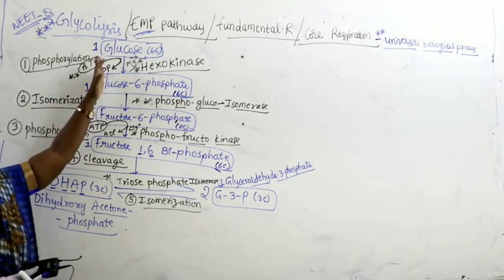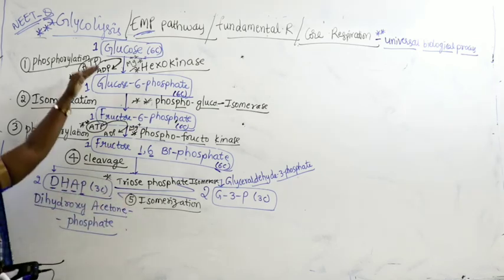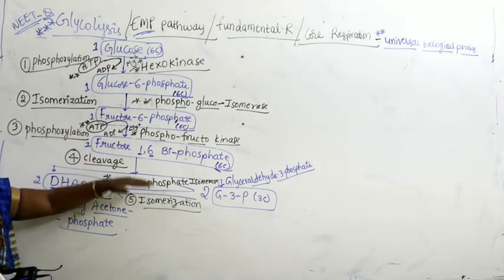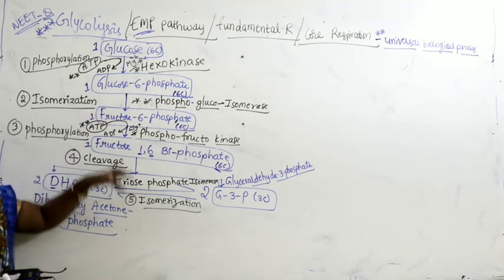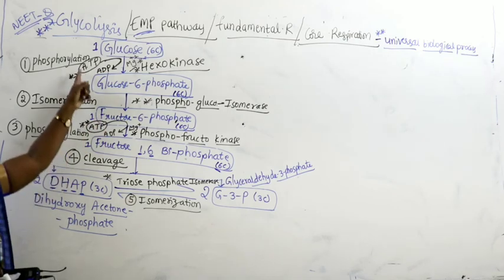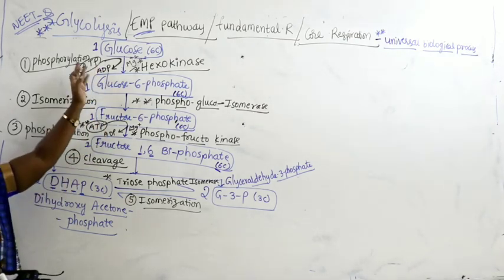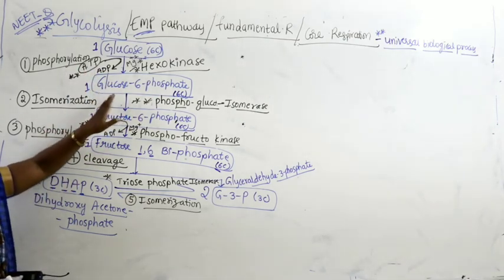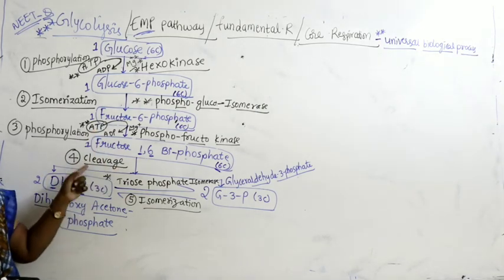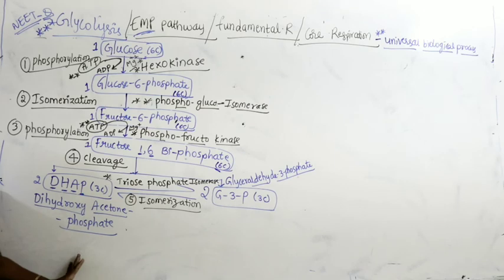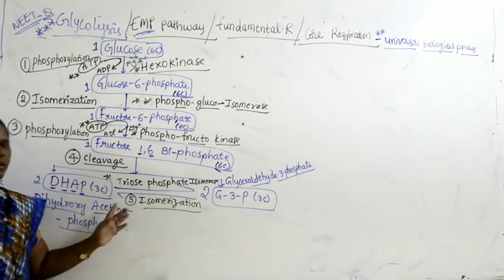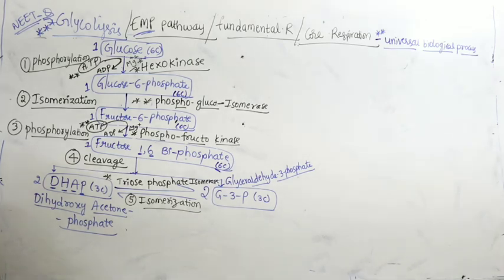If you feel difficulty, first write down the blue colored boxes, what conversion happens after what, how conversions are taking place. In every step, note down the enzyme and the name of the reaction. See the places where ATP is utilized. In the first step, ATP is consumed, leave one step. In the next step again ATP is consumed. Next breaking, breaking itself is called what? Cleavage. So DHAP converts into G3P. So this is a reversible reaction. Now let us continue further.